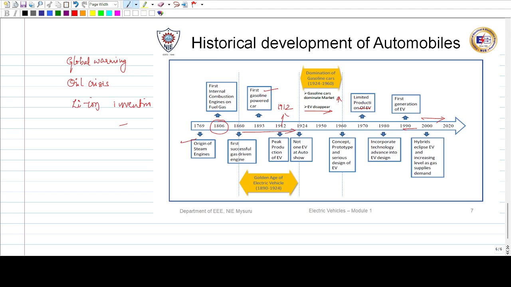After that, most cars nowadays are using lithium ion batteries because of their higher range. Further developments have been taken where, along with the batteries, supercapacitors, flywheels, as well as fuel cells are being researched in order to incorporate them within electric vehicles. So, this is the brief about the historical development of automobiles.